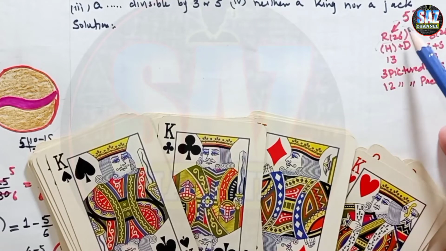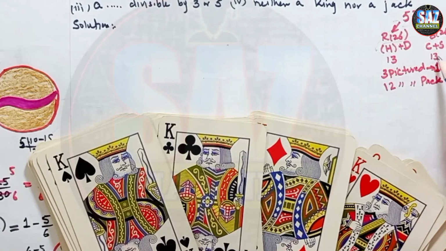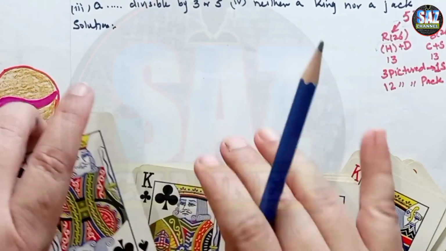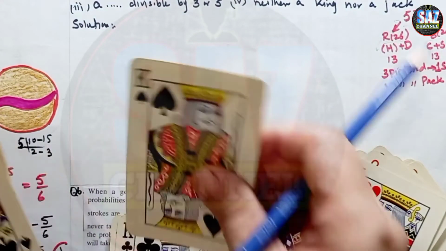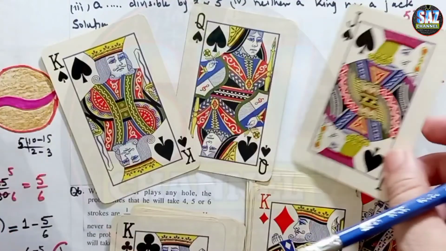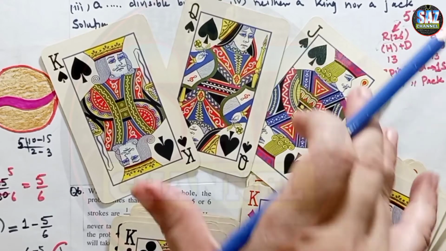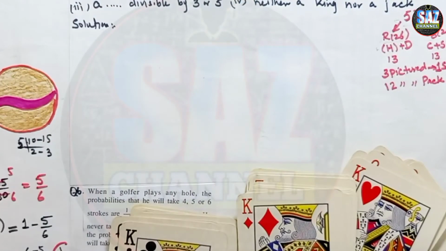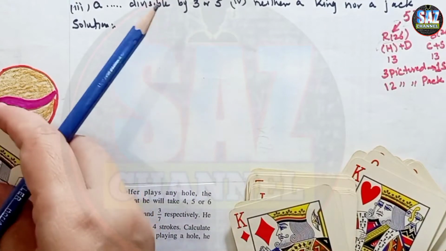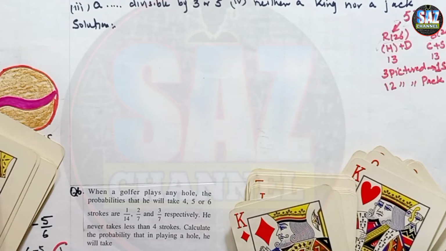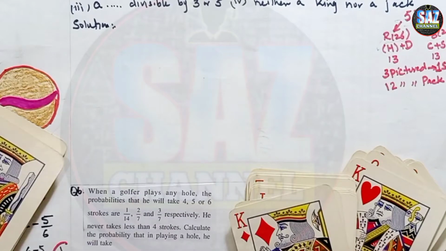Hearts and diamonds are 13 each, and the same for clubs and spades, and each suit has 3 pictured cards: king, queen and jack. So 3 from each suit gives 12 pictured cards in total. Now I hope my students are clear, and let's move to the solution of the question.